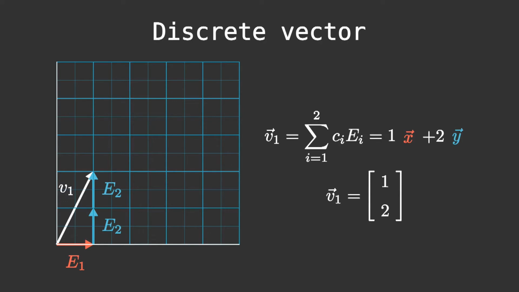When we think of a vector, we might expect an arrow in space or some components. For example, here we have the vector v1, which has the components 1, 2, which represent an arrow in our plane. How does a function relate to this? Because as we picture it, a function does not look like an arrow.